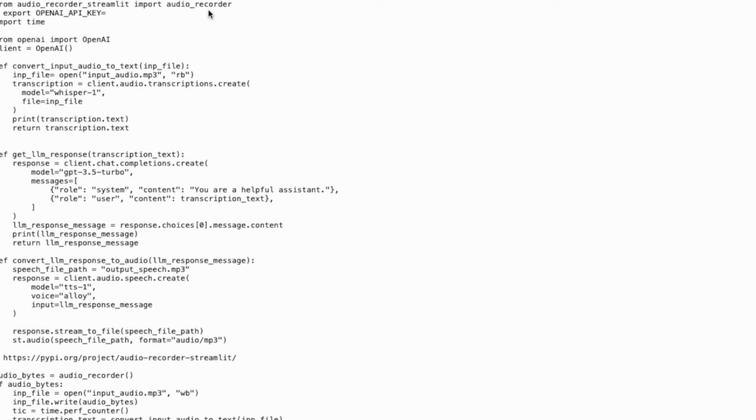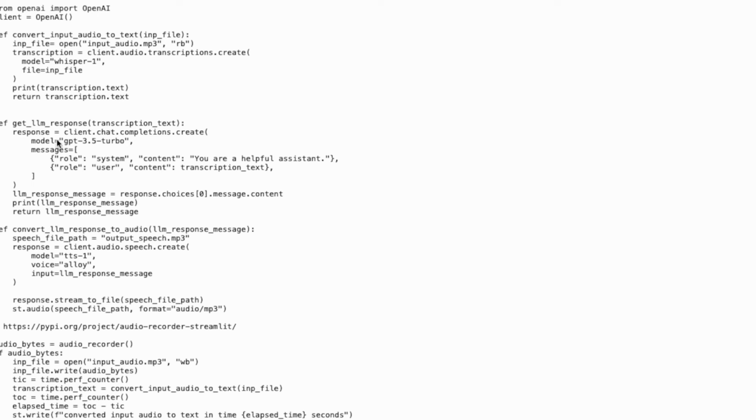Let us look at the various functions. The function convert input audio to text takes an audio file as input. It then transcribes it into text using the Whisper model. The function get LLM response takes a text as input. It then prompts the GPT model with the user's questions. The GPT model responds with relevant information. The function convert LLM response to audio takes the LLM response text message as input. It converts the text response to audio.